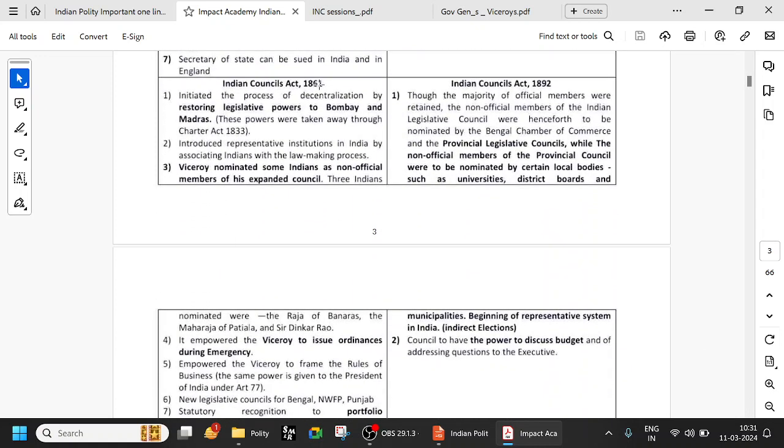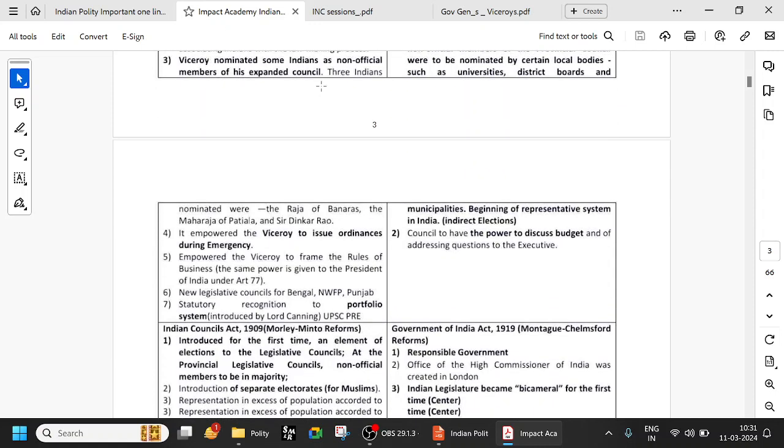In the Indian Councils Act of 1861, three Indians were nominated to the Viceroy's expanded council as non-official members. They were the Raja of Benares, Maharaja of Patiala, and Sir Dinkar Rao. That was just part of the Viceroy's council, nominal. It did not have any powers, and that is the Indian Councils Act of 1861. Very important, try to remember.